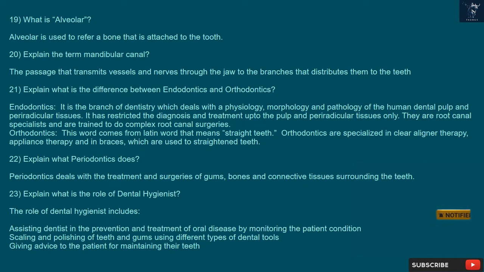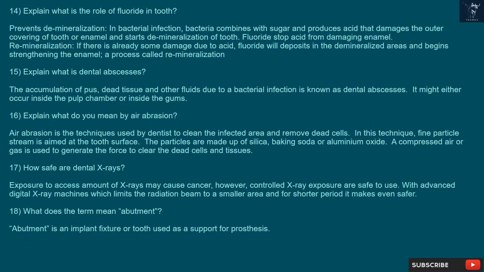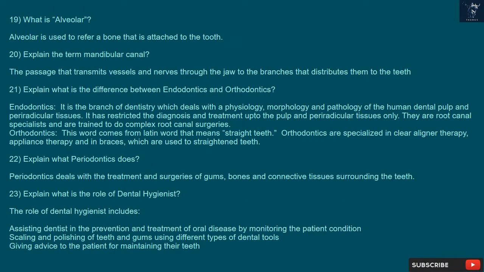21. Explain what is the difference between endodontics and orthodontics. Endodontics is the branch of dentistry which deals with the physiology, morphology and pathology of the human dental pulp and periradicular tissues. It has restricted the diagnosis and treatment up to the pulp and periradicular tissues only. They are root canal specialists and are trained to do complex root canal surgeries. Orthodontics. This word comes from a Latin word that means straight teeth. Orthodontists are specialized in clear aligner therapy, appliance therapy and braces, which are used to straighten teeth.